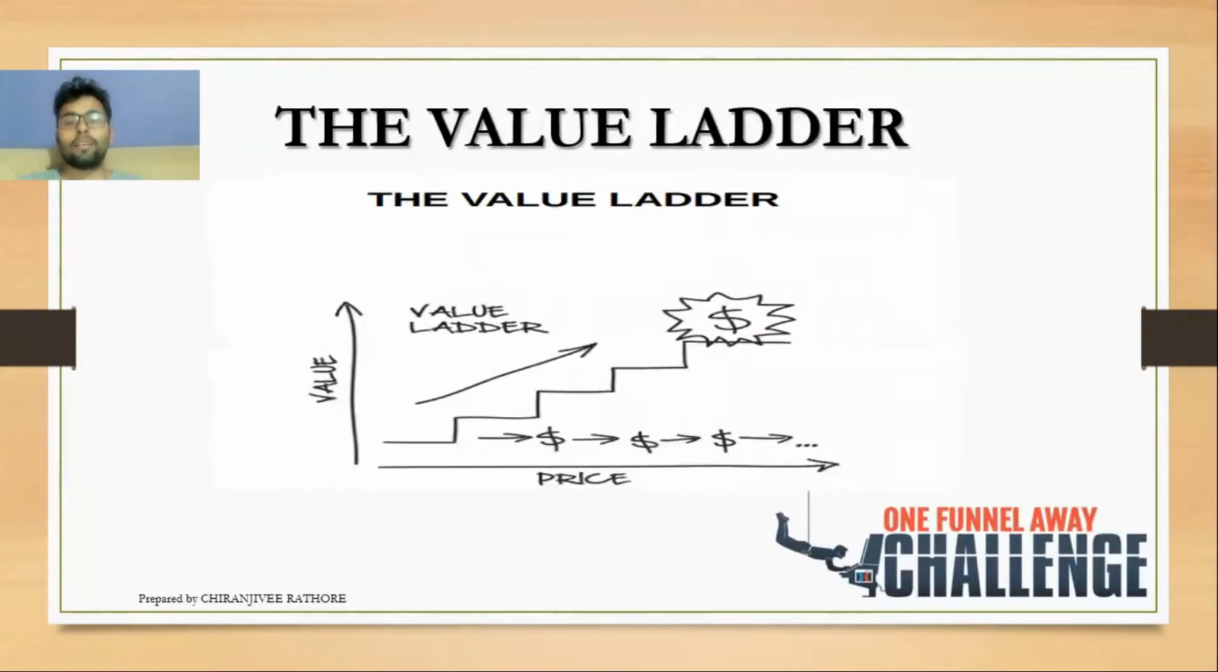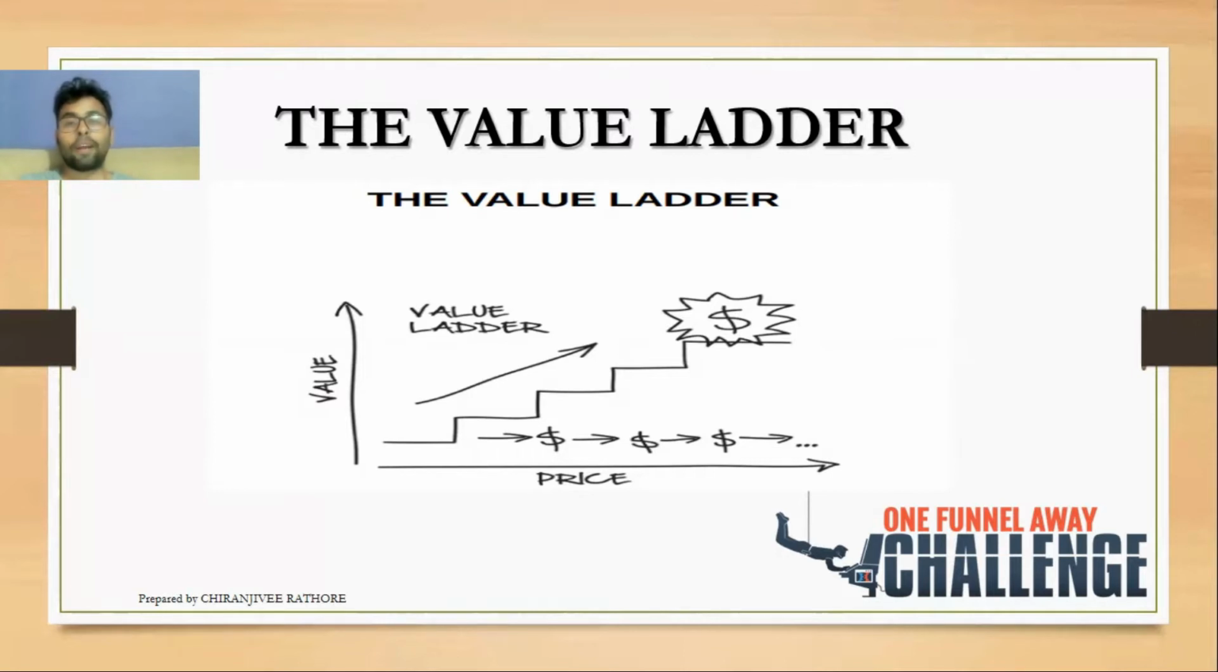So this is the value ladder. It is shown in the pictorial representation, and on the y-axis you are seeing the value, on the x-axis the price is given. I will explain with one example. Suppose you have a $1,000 product, your high-end, high-ticket product, and it is of so much value that people may not buy it in the first go because they can find it costly. Through a value ladder, you can make your prospects buy your high-ticket product.